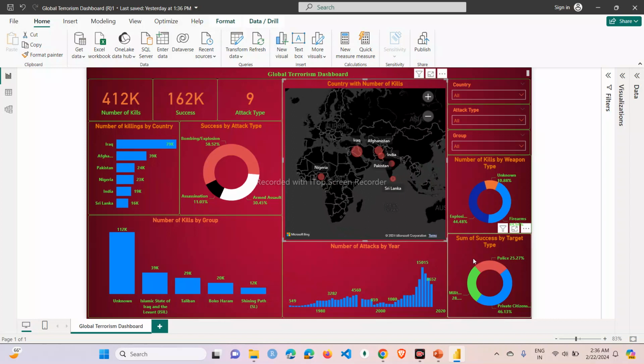Next, we have one another chart, sum of success by target type. As we can see, private citizens have the percentage of 46.13%, then militants, and then police.